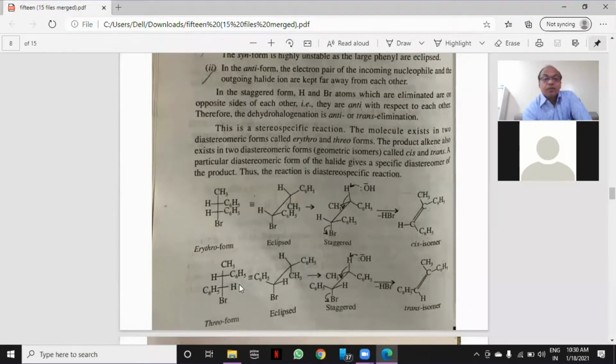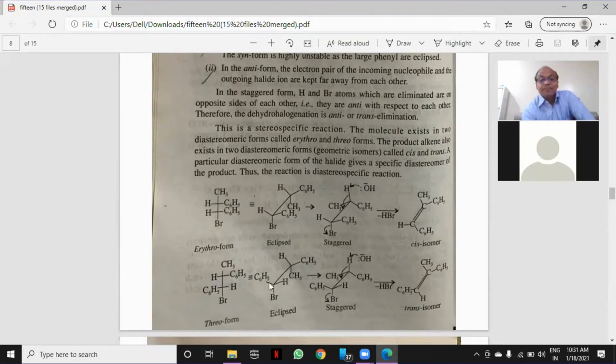Now this threo form, if you look at it, when it goes again into eclipsed form, okay, eclipsed means what? C6H5, Br, H, this carbon number 2 we represent here, C6H5, Br, H. Same, this carbon is represented here, and above one H, CH3, C6H5, H, this CH3 and this C6H5 again, which is eclipsed.